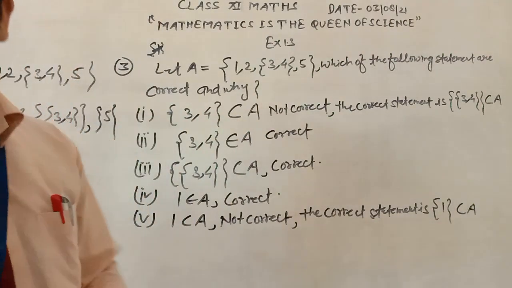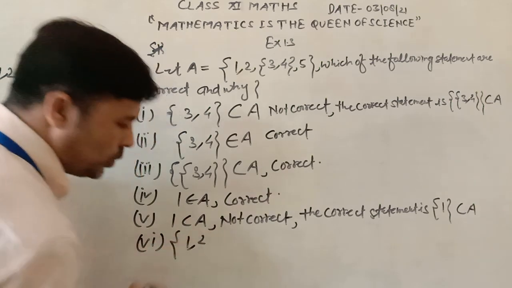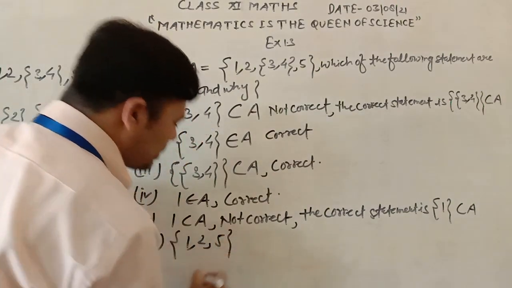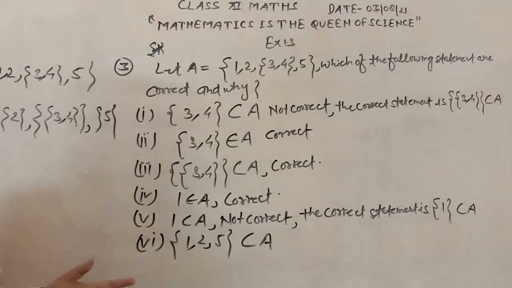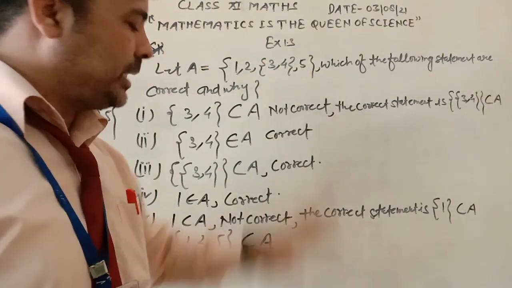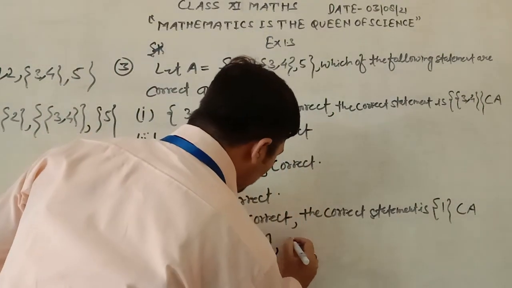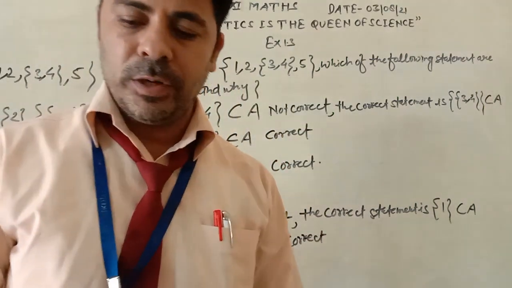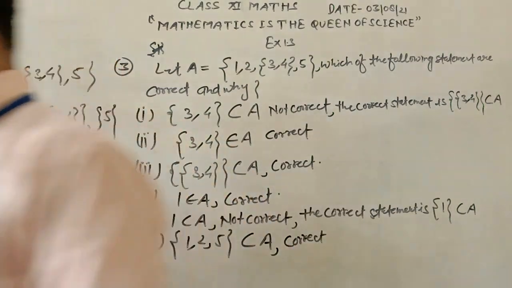This is part 6: whether {1, 2, 5} is a subset of A. Yes, 1, 2, 5 are elements of A, so it is a correct sentence. {1, 2, 5} is a subset of A. It is correct.